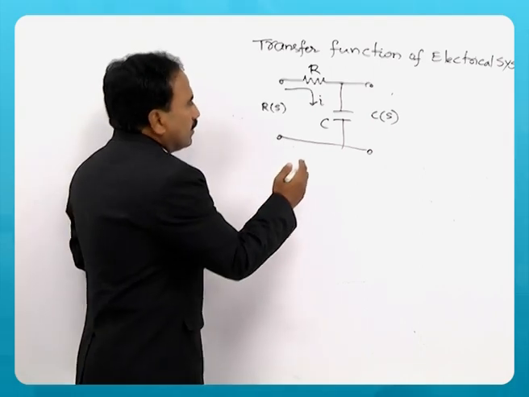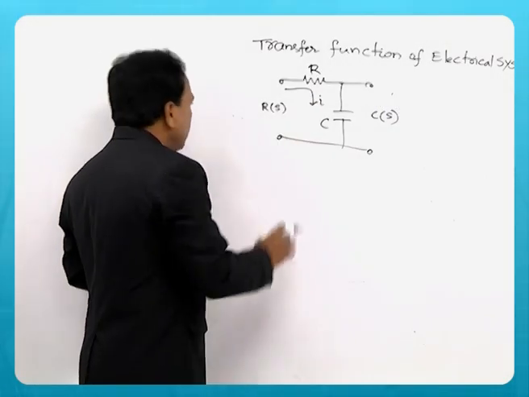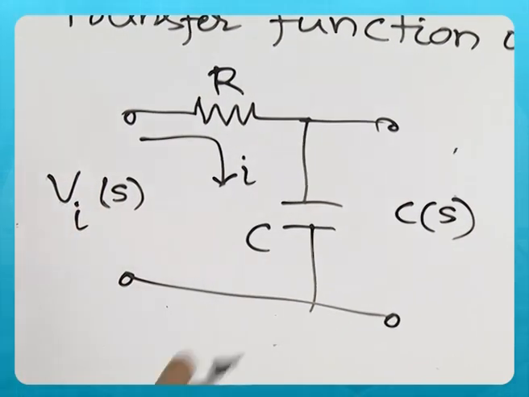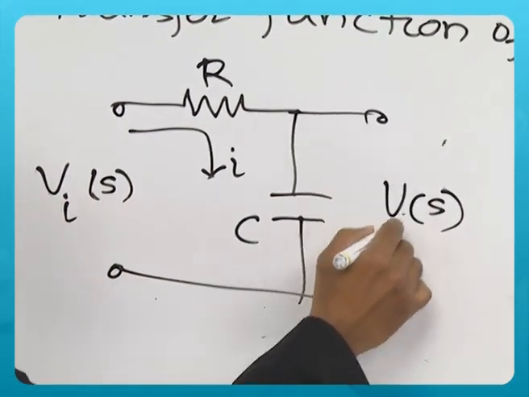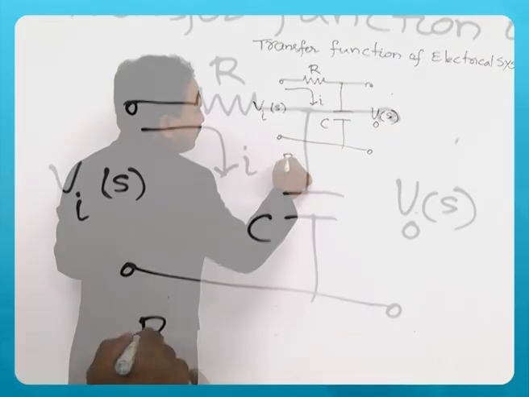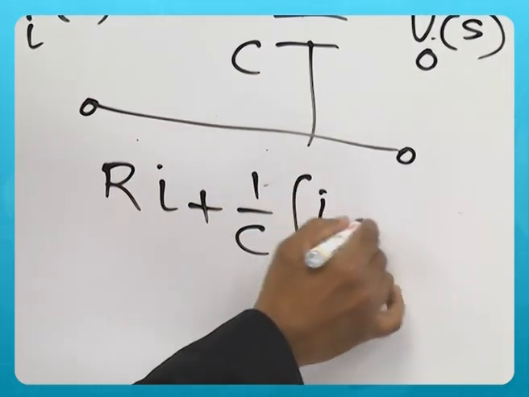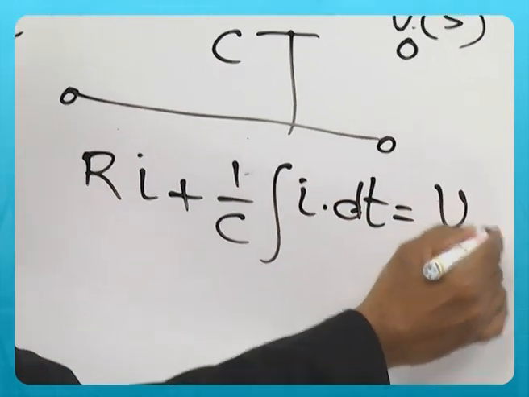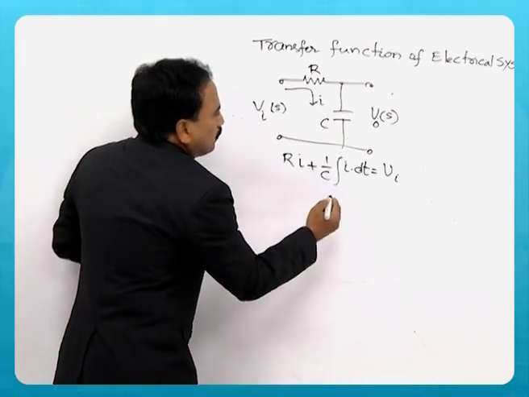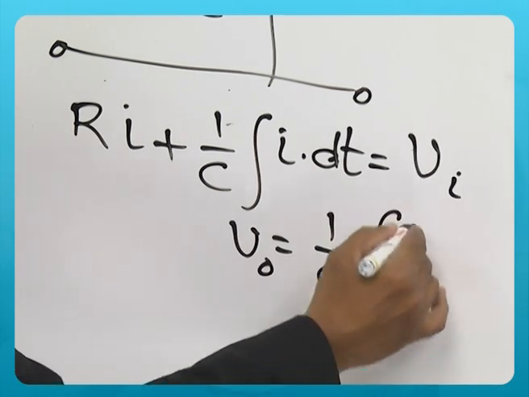Let us see, apply KVL to this simple loop. You can consider this as Vi of S for the time being, and this is the output V0 of S. So, let us apply KVL to this. R i plus 1 by C integral i dt is equal to Vi, the equation for the first loop, and the output voltage V naught is 1 by C integral i dt.